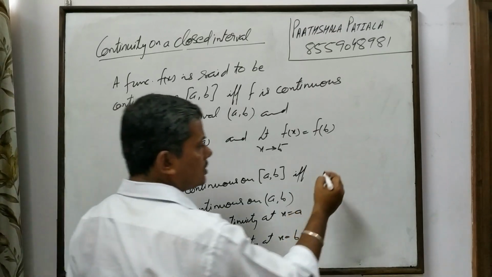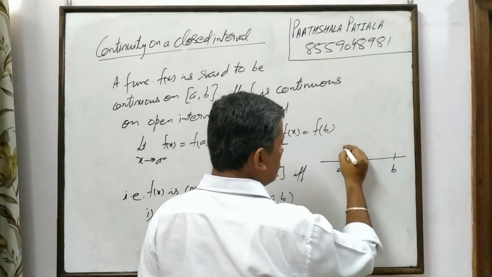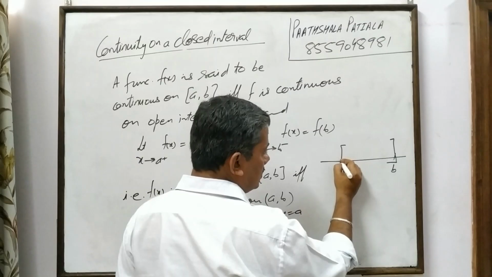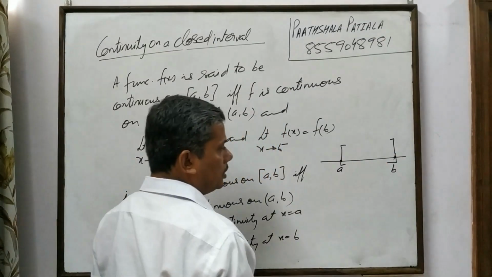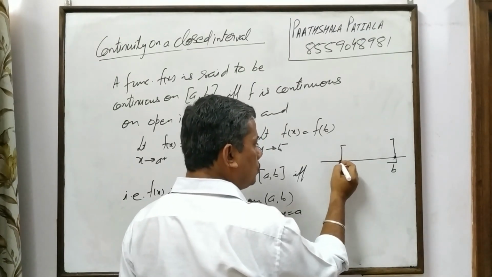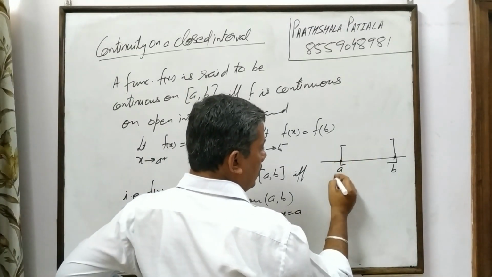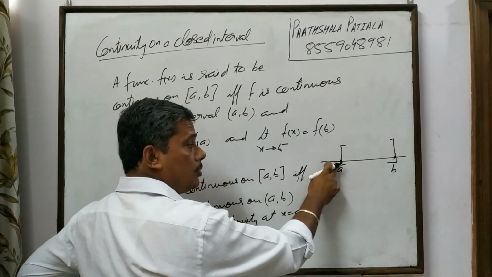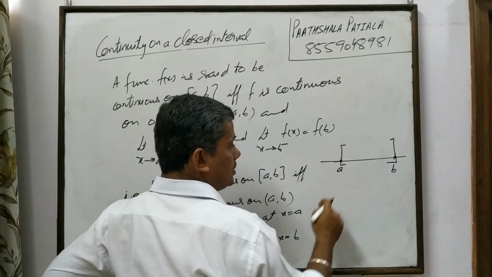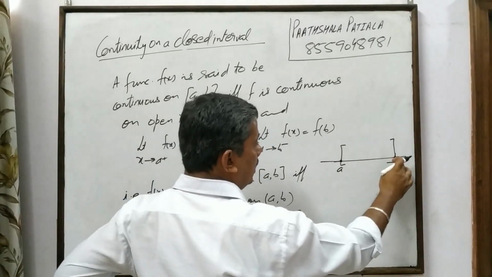It is quite simple to understand. Say this is your number line, this is a, this is b. So your function is continuous between this interval. This point is included, this point is also included. So on the left of a, the function does not exist. So we do not check for the left hand limit at a. Why do we not check the left hand limit at a? Because the function does not exist on the left of a. Similarly, the function does not exist on the right of b. So we do not check for the right hand limit at b.